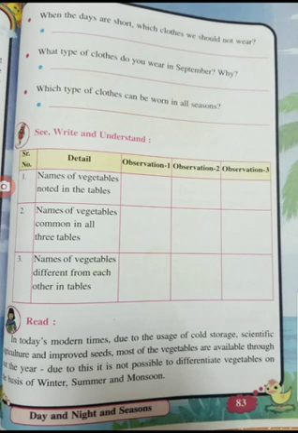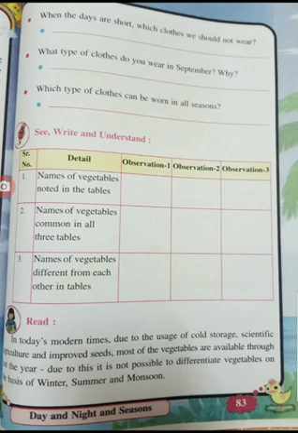I will give you in the workbook. No need of writing anything in the textbook, but I will just read out. We can write down bottle gourd, sweet potato, etc. Then in observation 2 we can write down bitter gourd, black eyed bean, bottle gourd (dudhi), potato, brinjal, etc. And in observation 3 we can write down carrot, cabbage, cauliflower. That is, now in winter season we get all these types of vegetables.